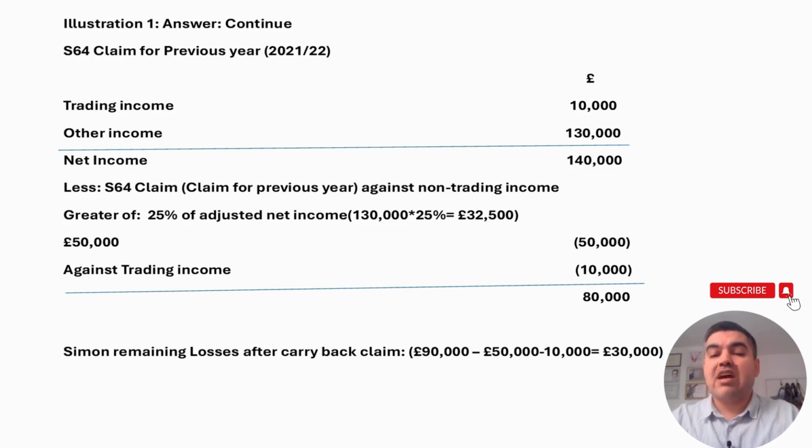Simon's remaining loss after the carry back: remember, 50,000 was used in 2022-23, so there was 140,000 worth of losses. So 50,000 was used in the previous 2022-23, so 90,000 was left. 60,000 has been used in the accounting period 2021-22, so Simon still has another 30,000 worth of trading loss, which can be carried forward and set against future trading profit.